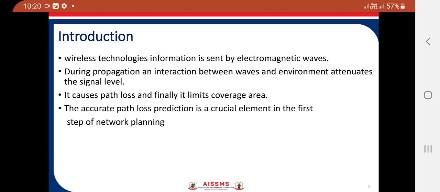During the propagation, an interaction between the waves and environment attenuates the signal level. It causes the path loss, and finally it limits the coverage area. Accurate path loss prediction is a crucial element in the first step of network planning.